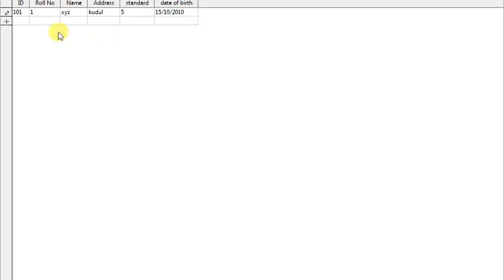Okay, so this is called record. What you enter now: full roll number, name, address, standard, date of birth. So this row is called the record. Also we can call it tuple. Okay, so record is also called the tuple.